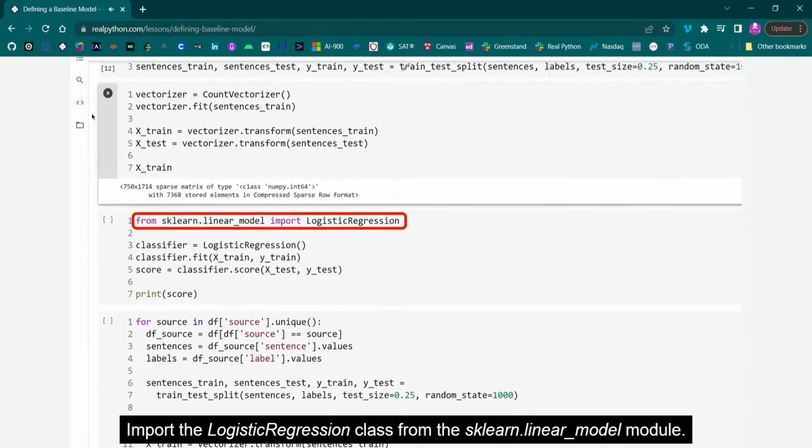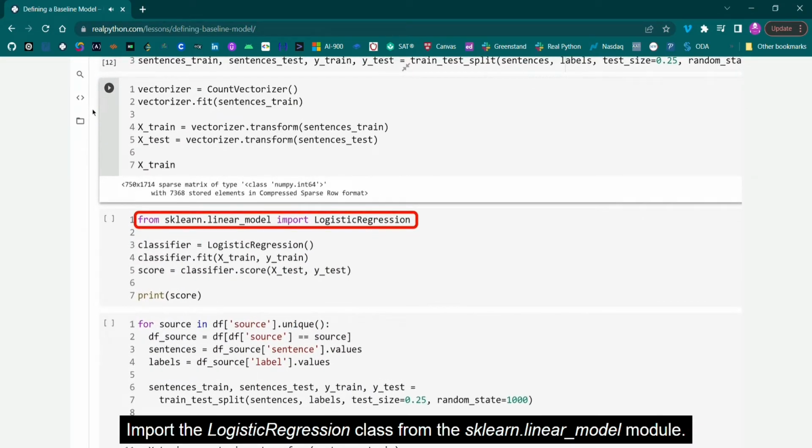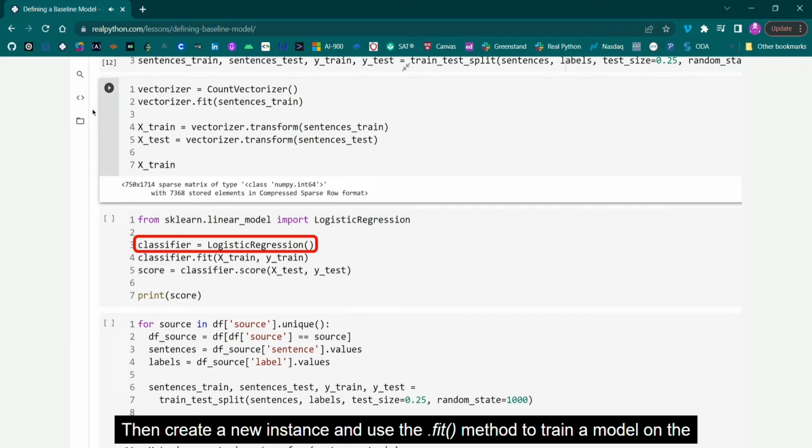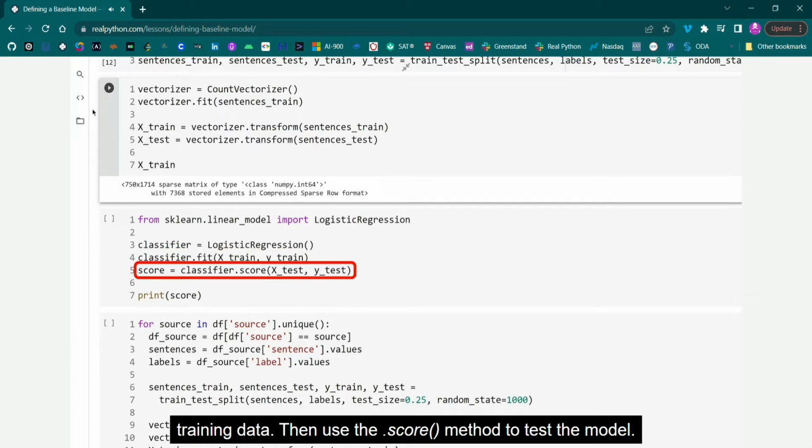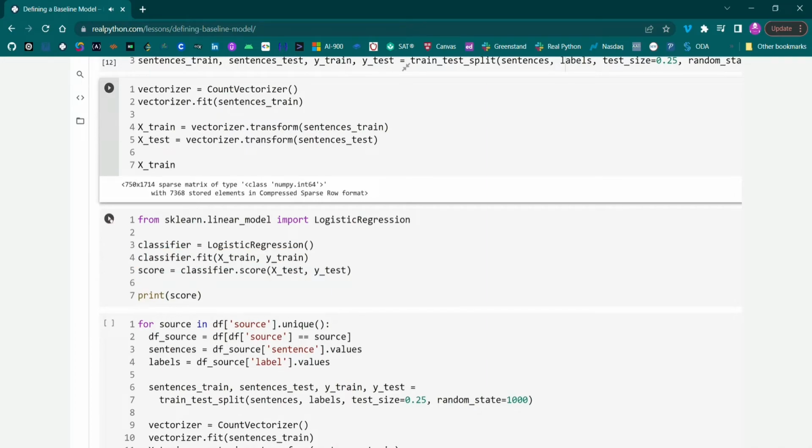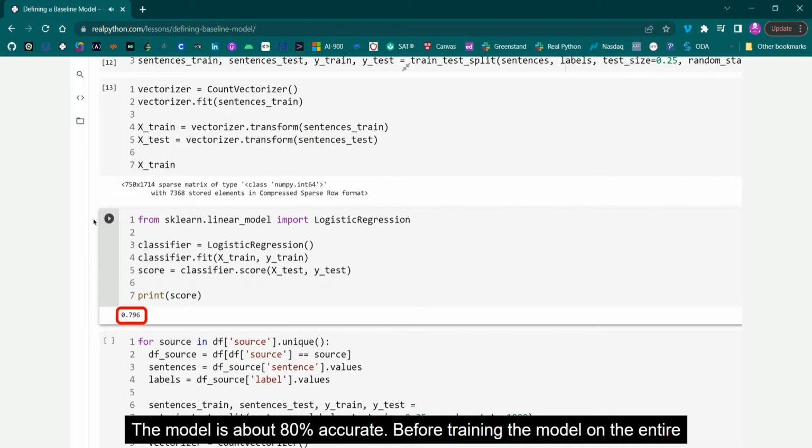Import the logistic regression class from the sklearn.linear_model module. Then create a new instance, and use the fit method to train a model on the training data. Then use the score method to test the model. And the model is about 80% accurate.